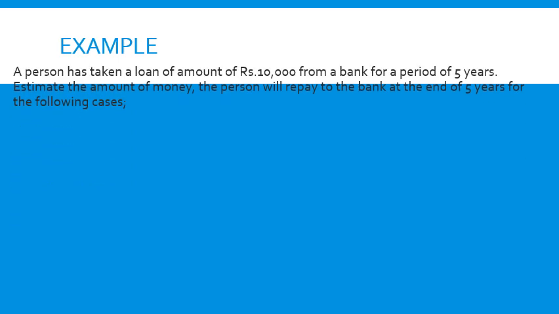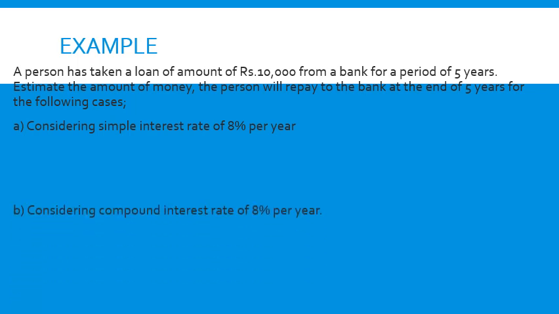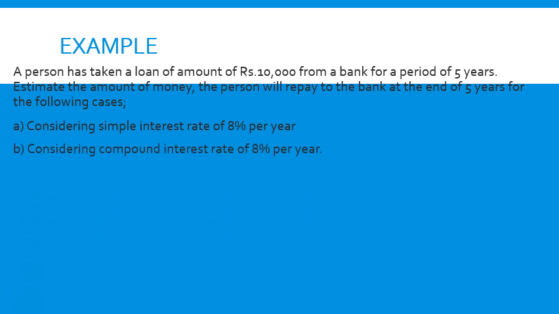Let us take an example of a person taking a loan of 10,000 rupees from a bank for a period of 5 years, and he has to repay that loan at the end of 5 years using the following cases. First, a simple interest rate of 8% per annum or per year. Second, considering compound interest rate of 8% per annum or per year.